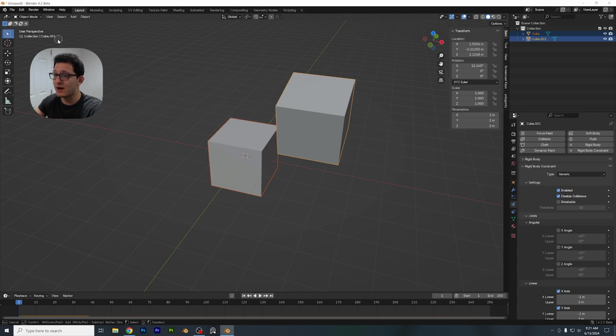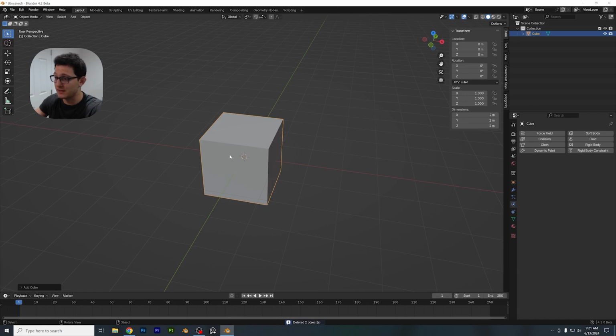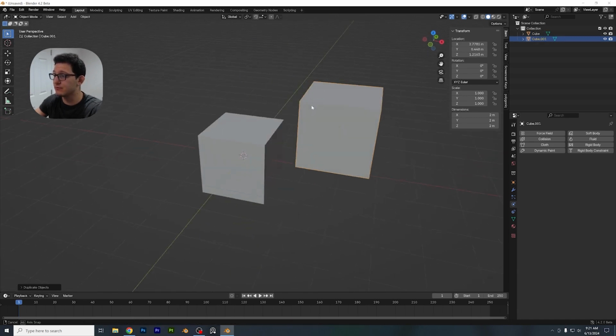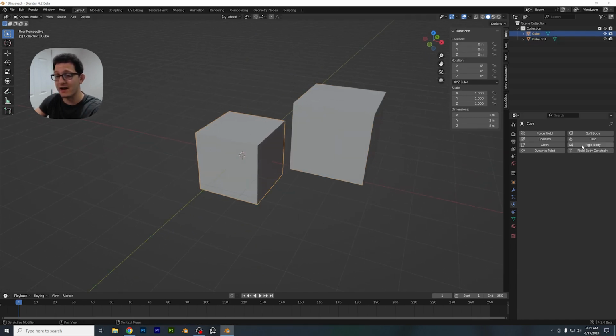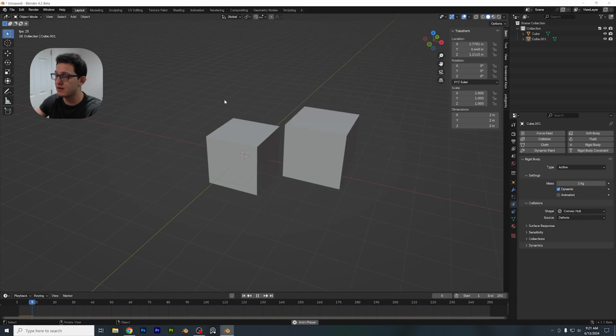Basically, you're going to need two objects just like we needed last time. So I'm going to go ahead and delete everything. I'm going to add any two objects I want. Cubes are the easiest to explain, so I'll add two cubes. Now the first cube, we're going to add a rigid body to, and we're going to set that to passive, just like before. And our second cube, we're going to set that to active. Now, if we press play, you can see that the one falls and the one does not, just similar to our first or second chapter.